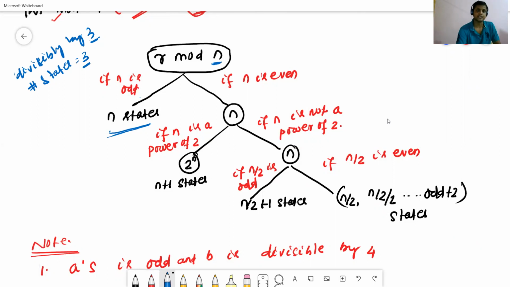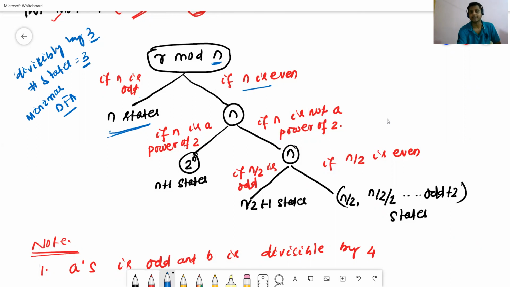In the case of the DFA it is also the same; n states will be required. So if n is odd, it requires n states.